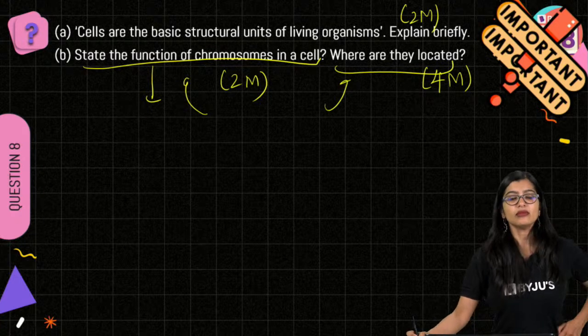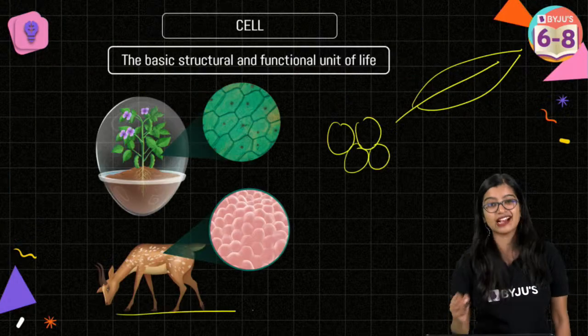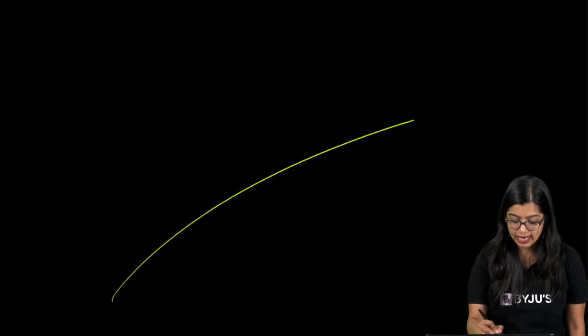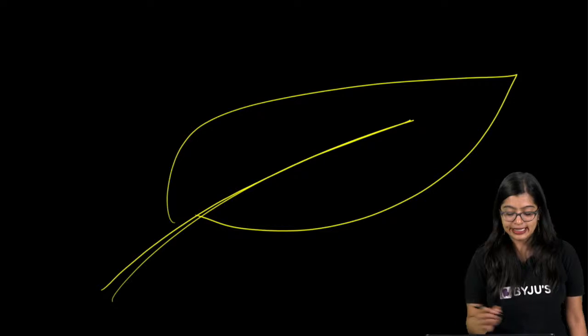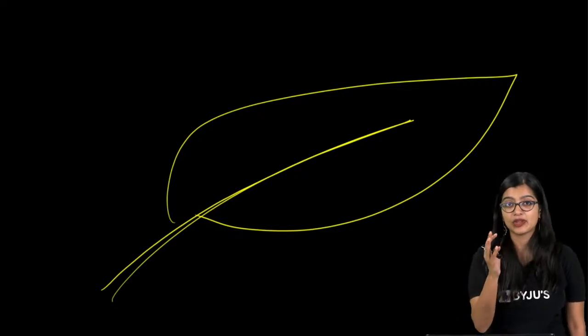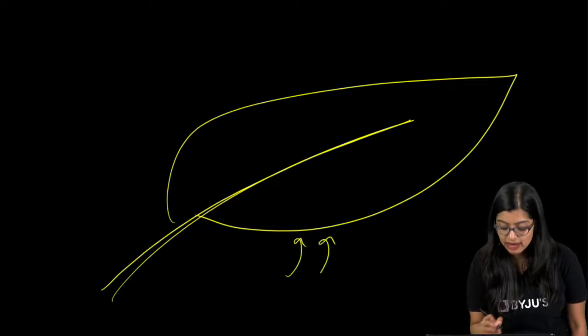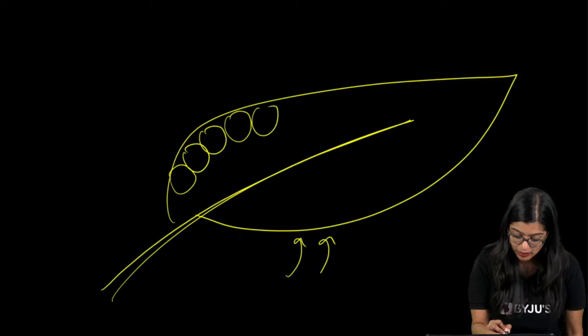Yes. Ma'am, how are cells the structural unit? See, you take a leaf, right? Now, if you take a leaf, the leaf has this particular shape, it has this particular structure, all of this is there. But how is it that this is a leaf? Why is it there? It is because that many cells have come up together.